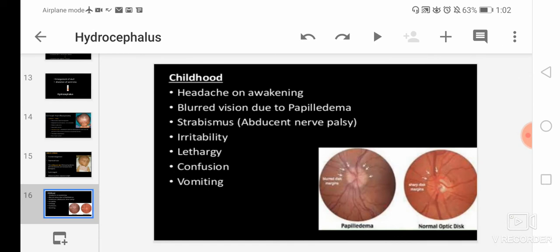In childhood we will see headache on awakening. If we awaken the child, there will be a headache. Then blurred vision will be there due to papilledema.